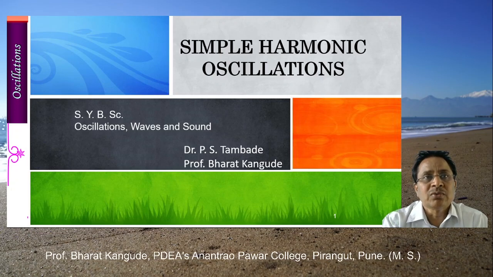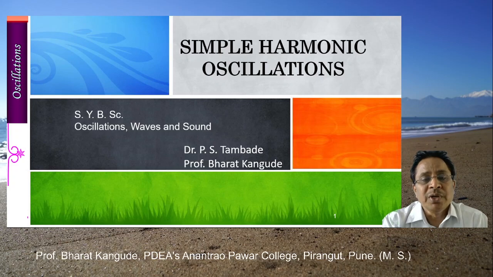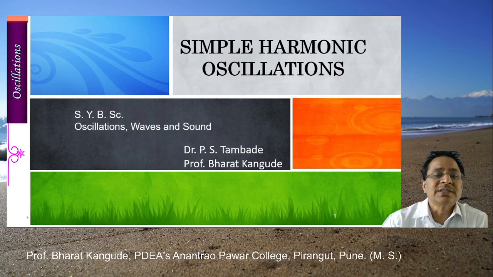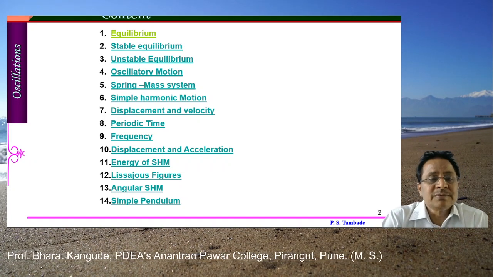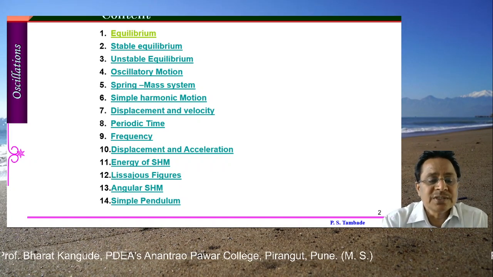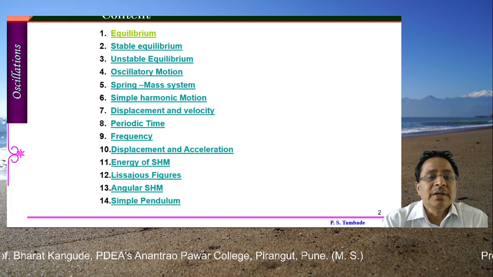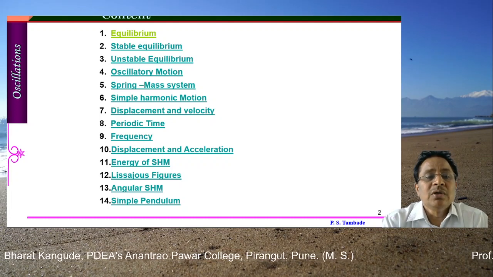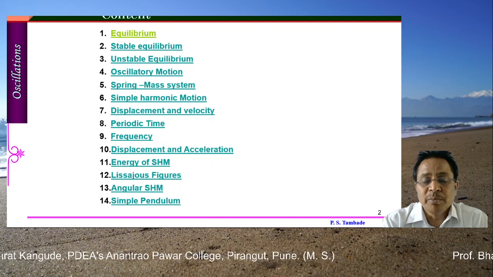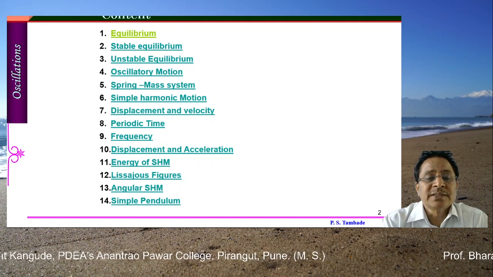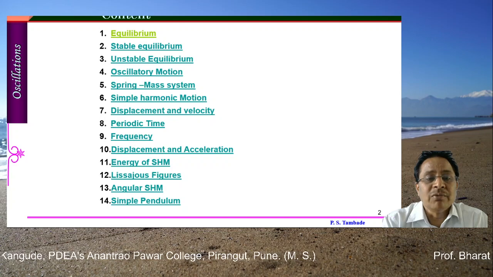Now before going to simple harmonic motion, we have to learn some very important concepts required in mathematics as well as physics. What are these concepts? They will be discussed here in brief. This is the content of this chapter. We are going to learn the different types of equilibrium, stable and unstable. What do you mean by equilibrium? How to define stable, unstable and neutral equilibrium.